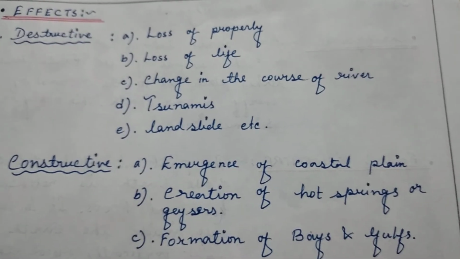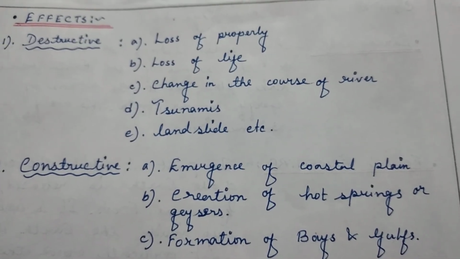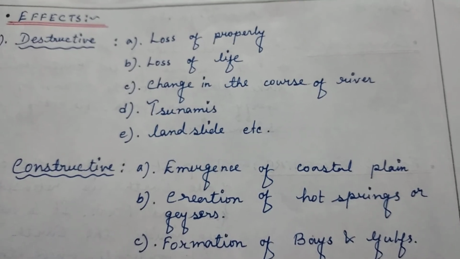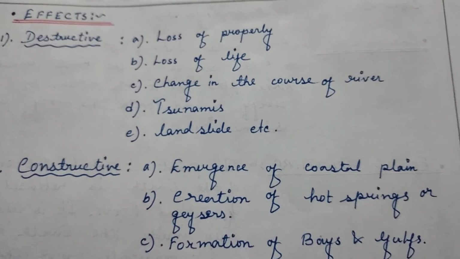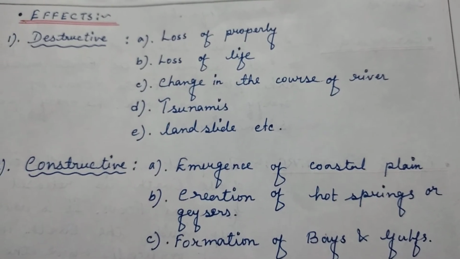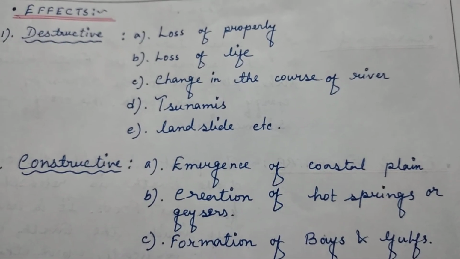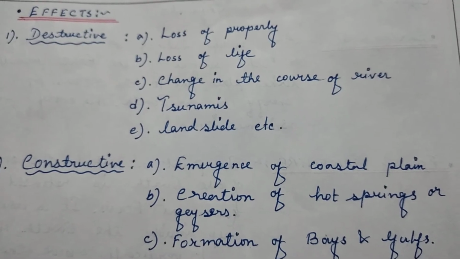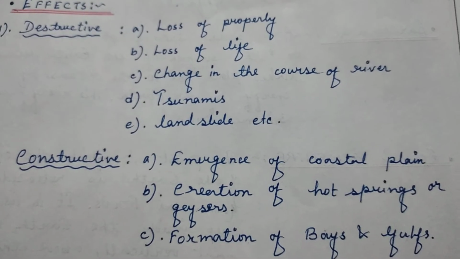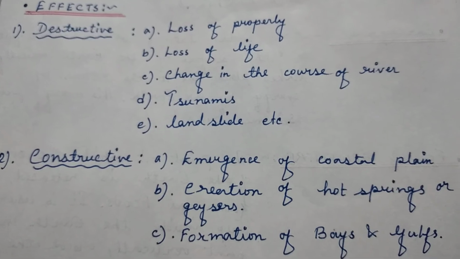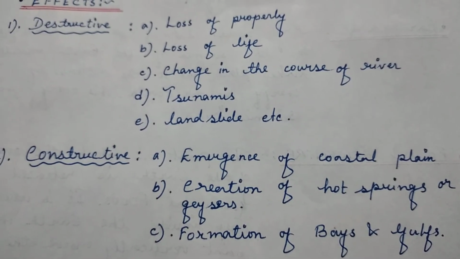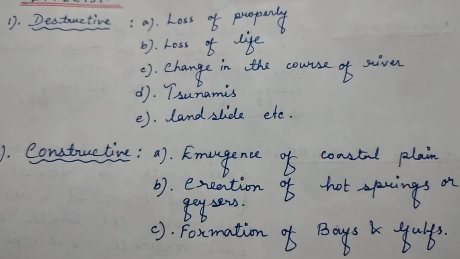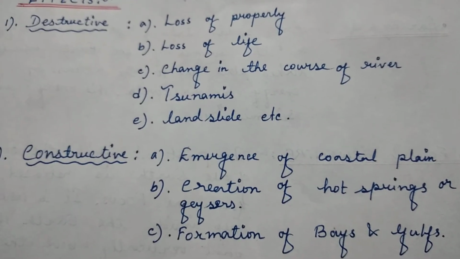Now the next destructive effect of an earthquake is the occurrence of tsunamis. This is also very much known to us. Whenever earthquake waves are generated within the sea, it causes havoc and destruction in the coastal areas, wiping out almost everything from the coastal areas.